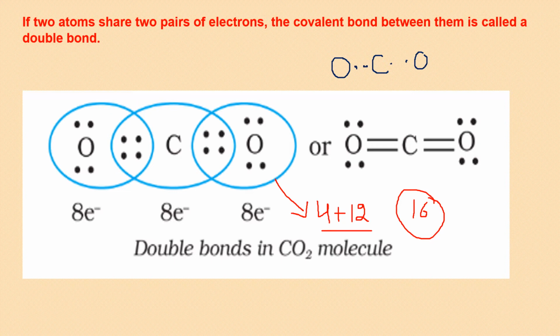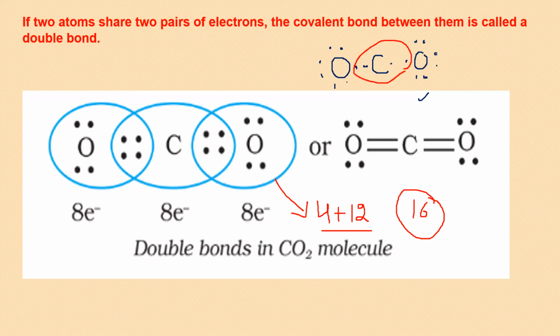So let me complete the octet of this oxygen first. 1, 2, 3, 4, 5, 6. And there are already 2 here. 8. 8 plus these 2, 10. 6 electrons are still there. If I arrange them here, this is perfect. Why? Because I have completed the octet of each oxygen. But what about carbon? Carbon is having only 2 single bonds around it. It has only 4 electrons around it. So this structure can never be stable.